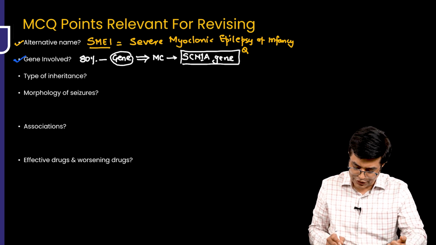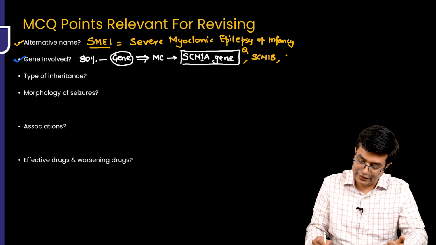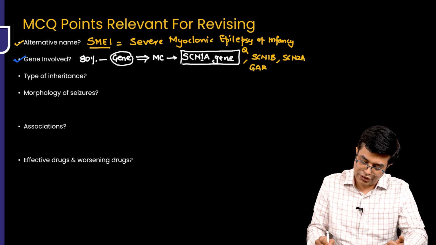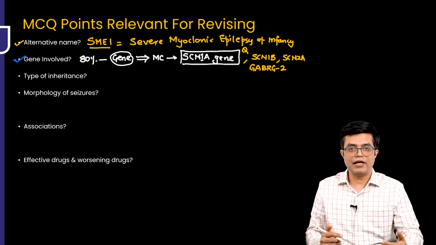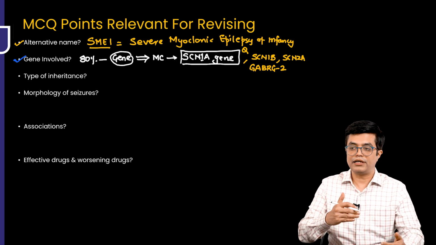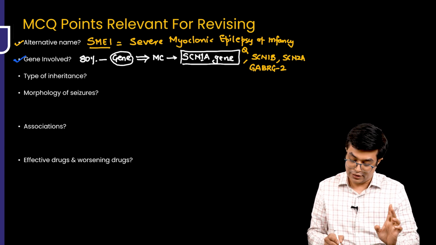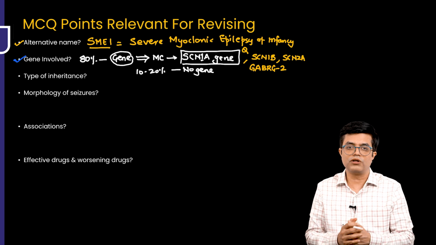Can there be other genes involved? Yes. Other genes which are sometimes involved include SCN1B, SCN2A, and GABRG2. So these are the other genes which have been implicated. When you are doing a genetic analysis, you need to check the entire gene panel. But if they ask as a one-liner, the most common gene is SCN1A. Nelson also clearly says that in about 10 to 20% of patients, no gene is identified. The gene should be there, but we cannot identify it.